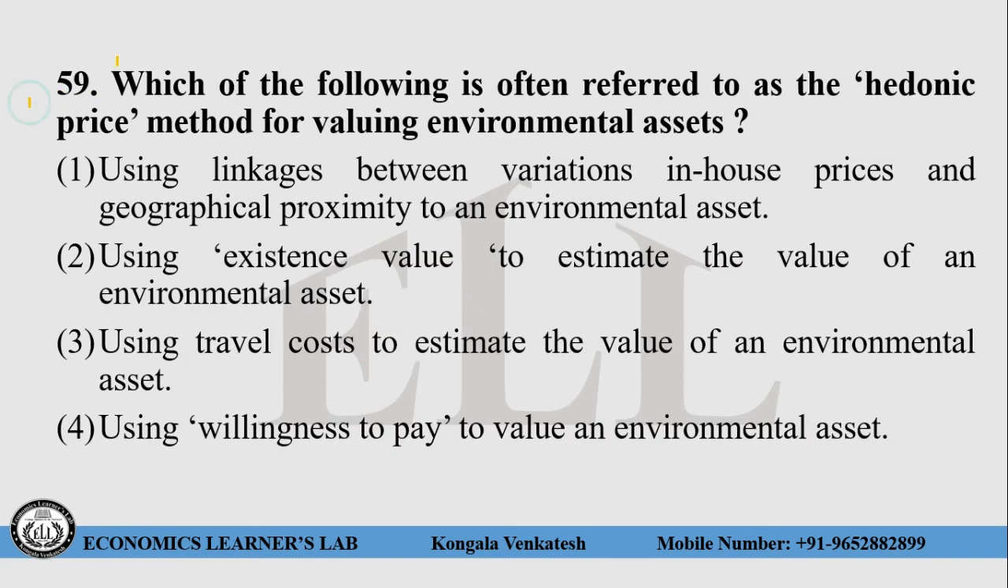Question number 59. Which of the following is often referred to as the hedonic price method for valuing environmental assets? Choice number 1, using linkages between variations in house prices and geographical proximity to environmental assets. Choice number 2, using existence value to estimate the value of an environmental asset. Choice number 3, using travel costs to estimate the value of environmental assets. Choice number 4, using willingness to pay to value an environmental asset.